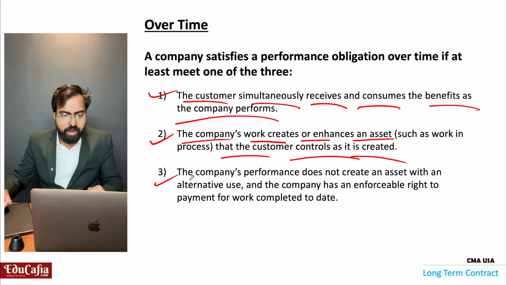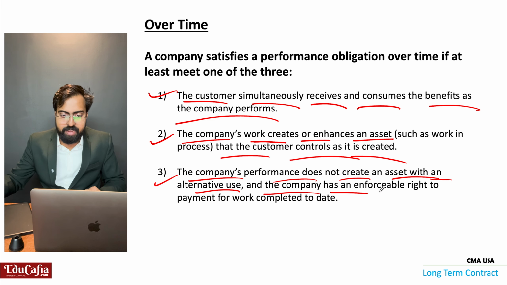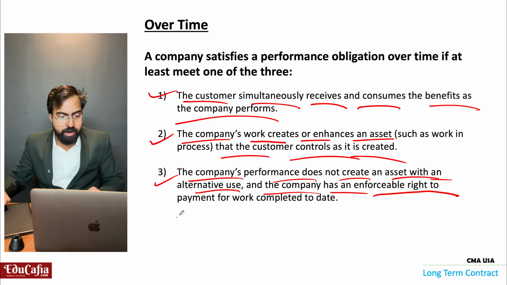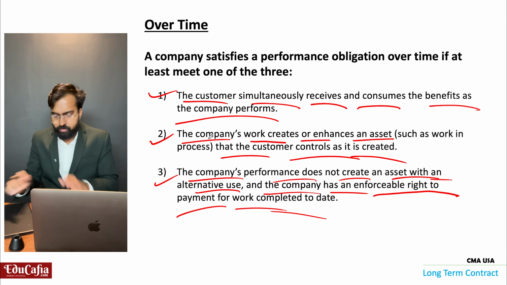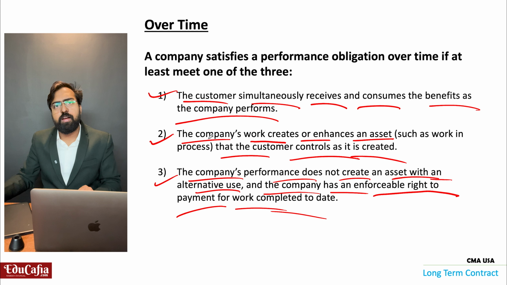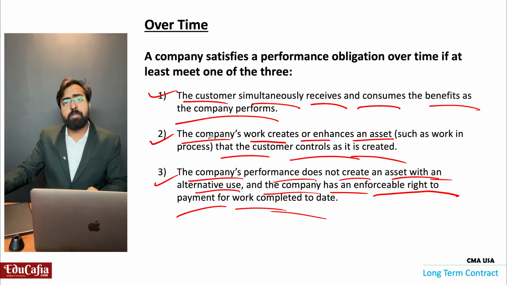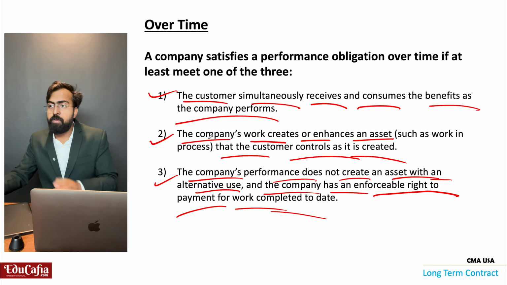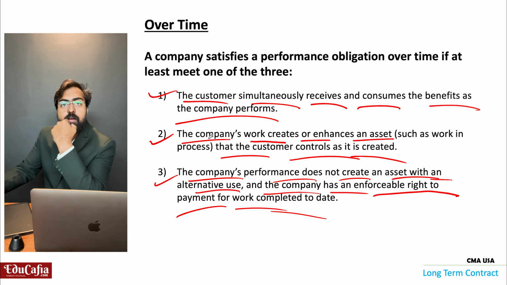Third point, the company's performance doesn't create an asset with an alternative use, or the company has an enforceable right to payment for work completed to date. That means the construction is completed. Who constructed? I constructed it. Now the customer is saying, I am not going to give the payment. What will I do? I can't do anything about the house because I constructed on his plot, so I have the right to get the payment from him.